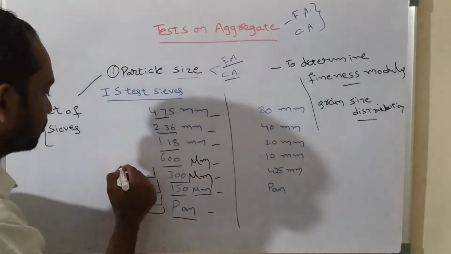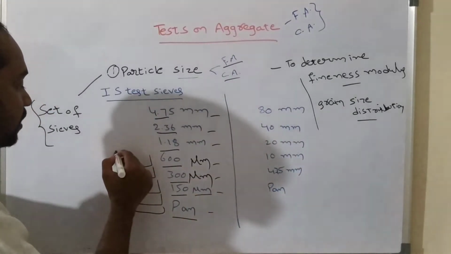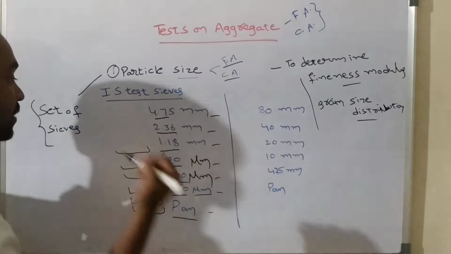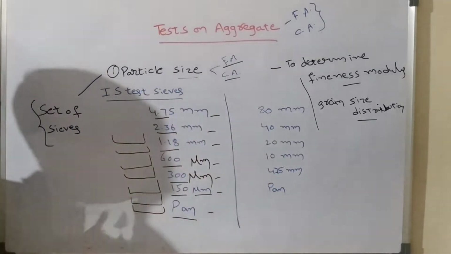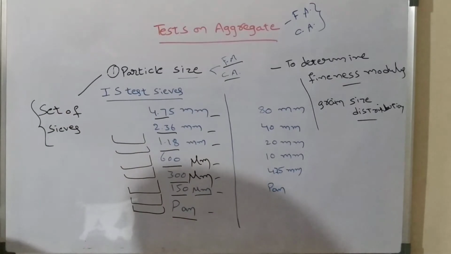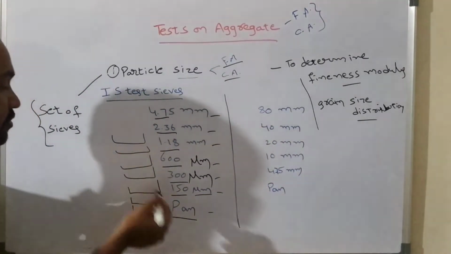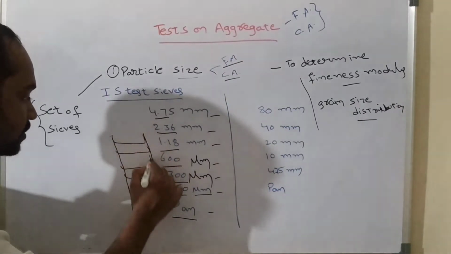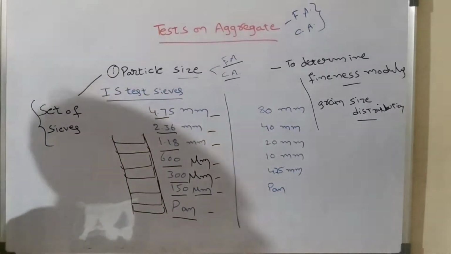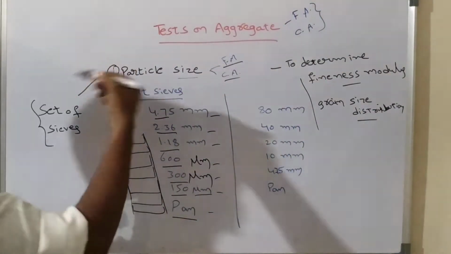Above this we keep another sieve whose openings are 600 micrometers, above this another whose openings are 1.18 mm, above this another whose openings are 2.36 mm, and above this one more sieve whose openings are 4.75 mm. Okay? So all these sieves we have to keep in order. Understand?